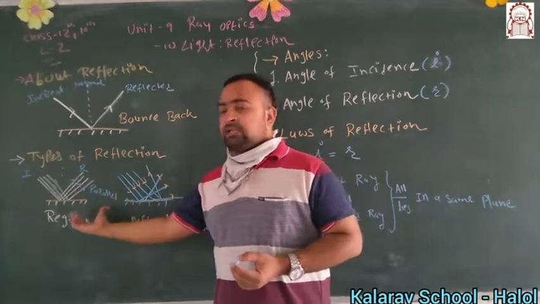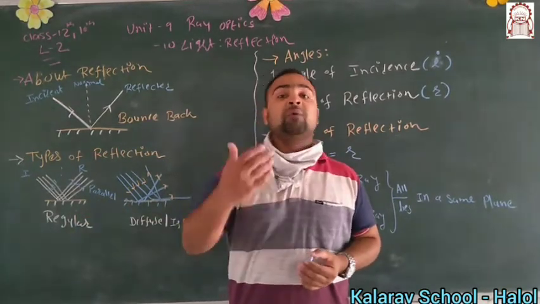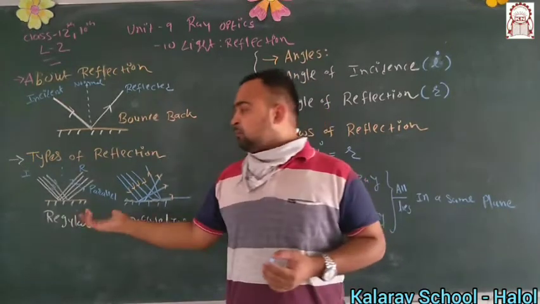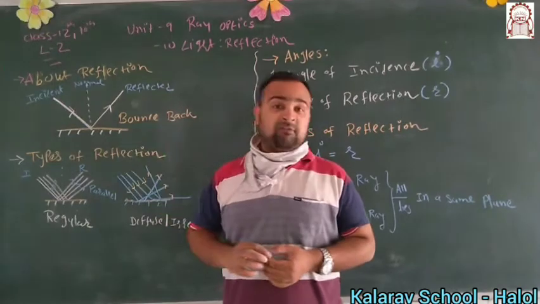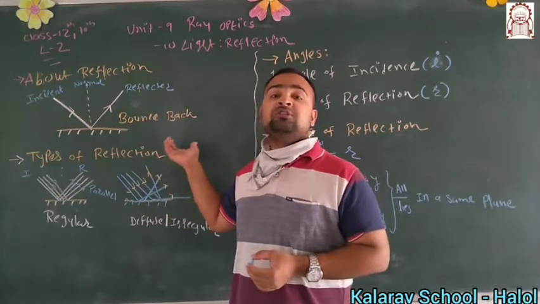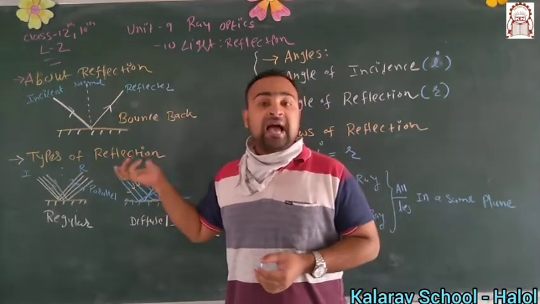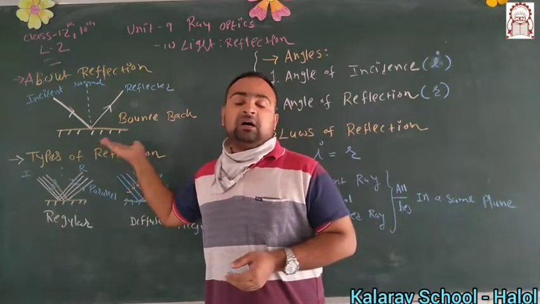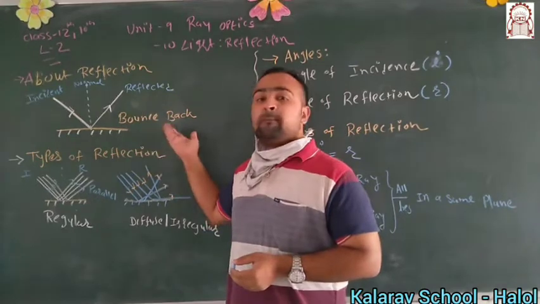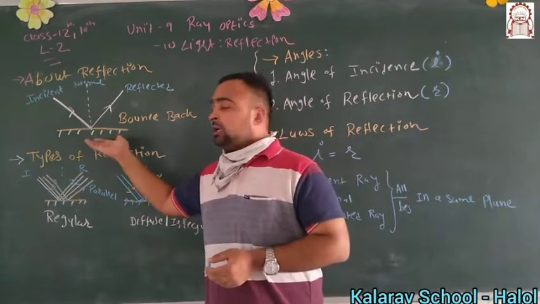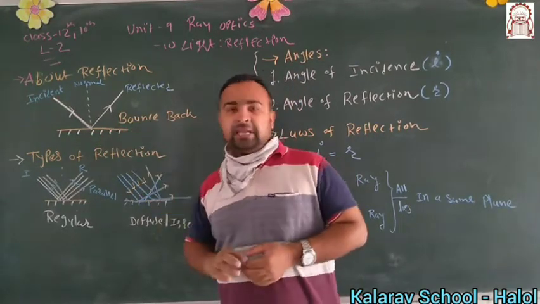The same phenomenon happens for light also, for an opaque object if it is more shiny. So this phenomenon is considered as reflection. Reflection is a bounce back phenomenon of light from a plane, otherwise smooth, surface. Reflection is the bounce back phenomenon of light from the plane surface.